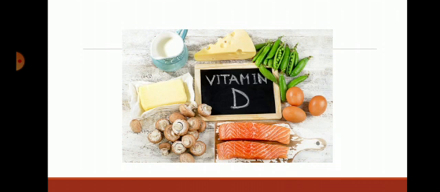Then vitamin K. Sources: green leafy vegetables, soybean oil. It is essential for blood coagulation.